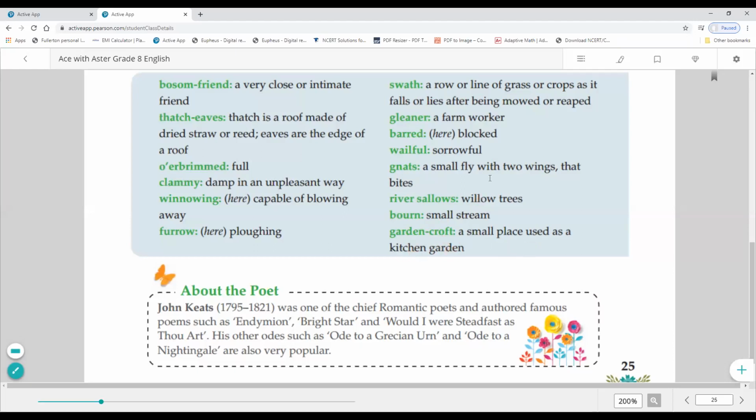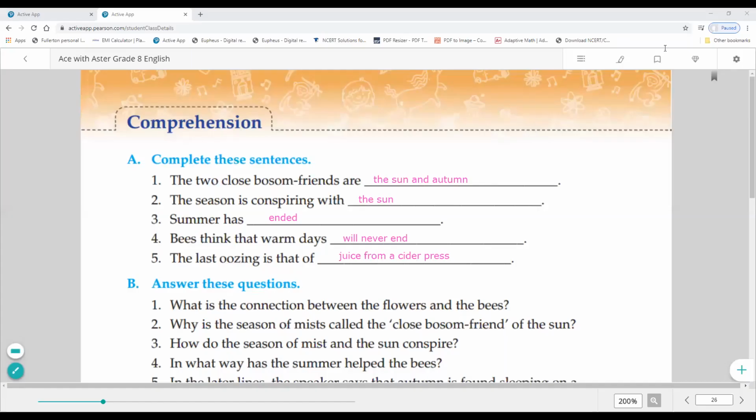So we have completed our word meanings. Now here is an activity based on completing these sentences, means it is according to the fill-ups. We need to fill the blanks from the poem. Okay, we need to complete these lines from the poem itself. The very first line is: the two close bosom friends are the sun and autumn. As you all know, the poet has compared two things, the sun and autumn, as friends. The season is conspiring with the sun. Okay, means the autumn is conspiring, means a secret connection with the sun.